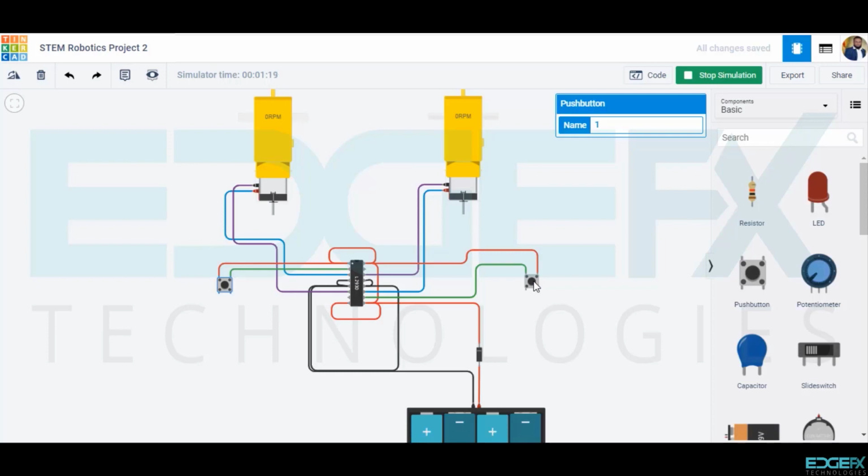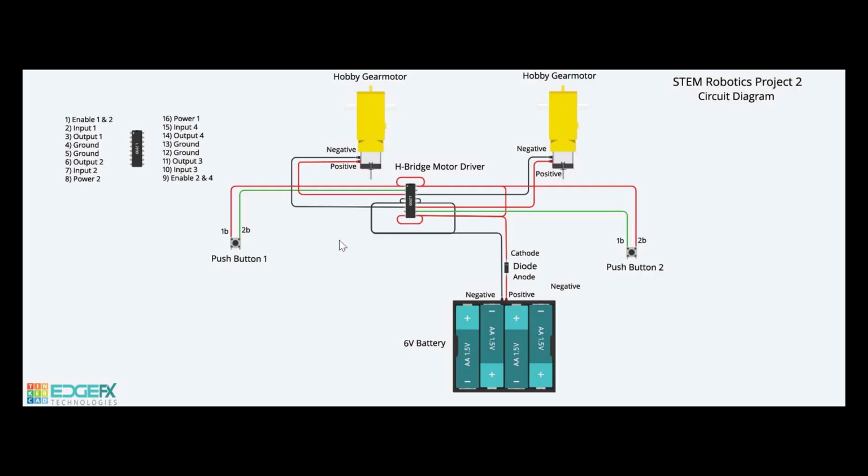You can now build your own circuit. Download the image file and submit in the assignment. Have fun! Cheers! Circuit explanation.